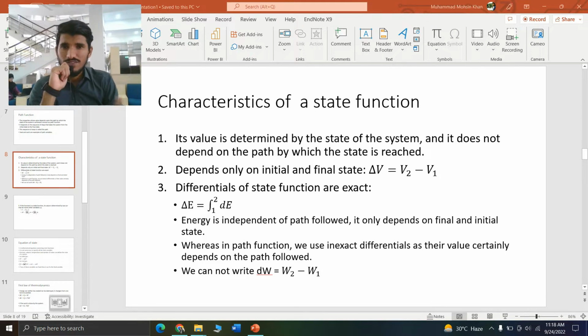A state function's value is determined by the state of the system and does not depend on the path by which the state is reached. You already know this: a state function depends only on the initial and the final state of the system. It does not depend on the path through which the change has been brought.